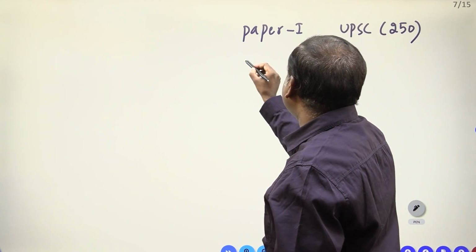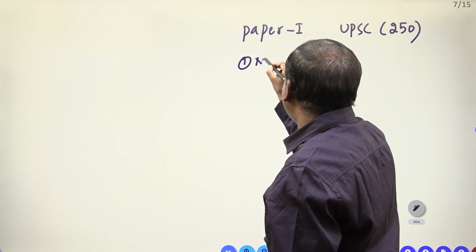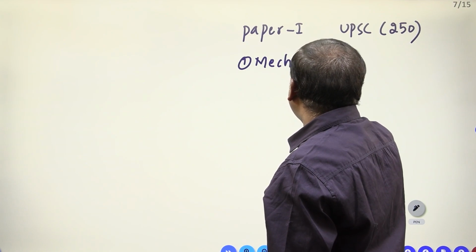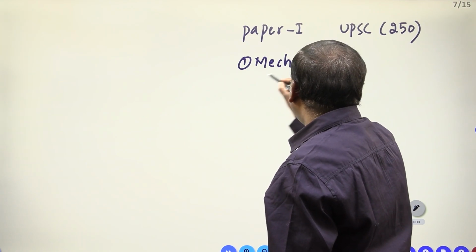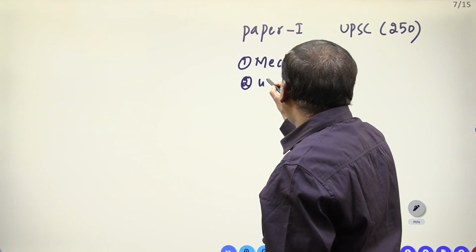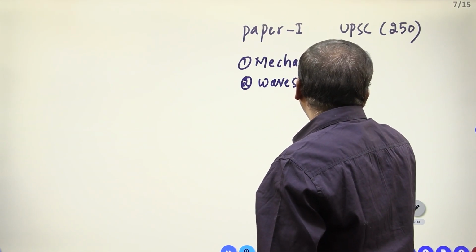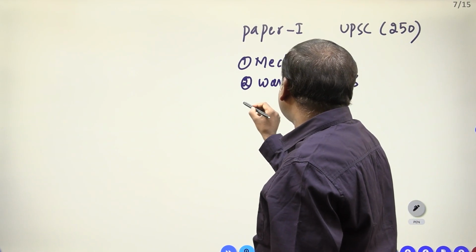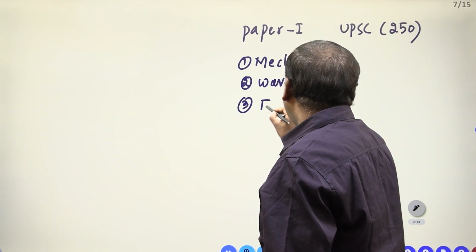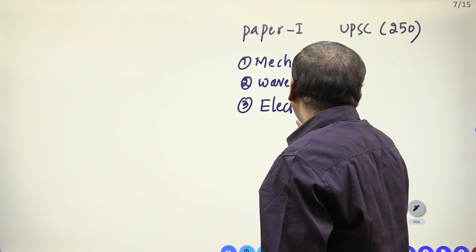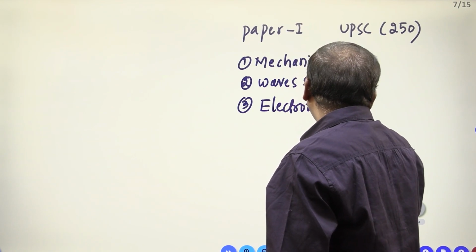Here 5 papers are there. Number 1 is mechanics. Number 2 is waves and optics. Number 3 is electromagnetism.